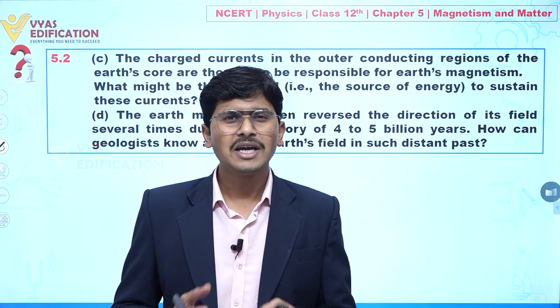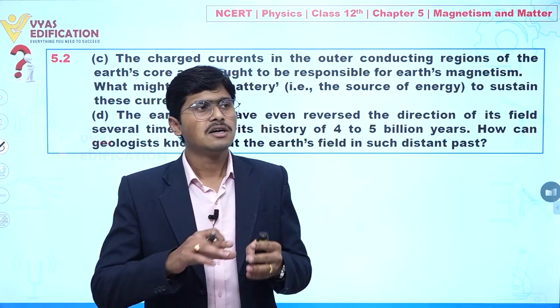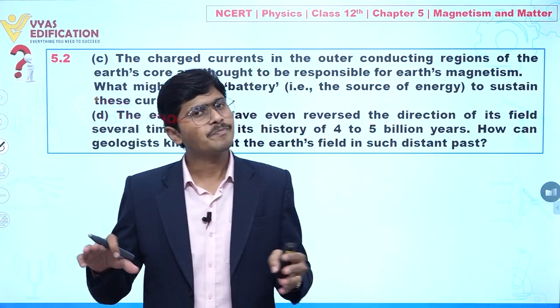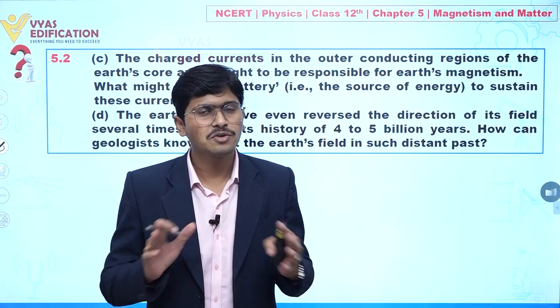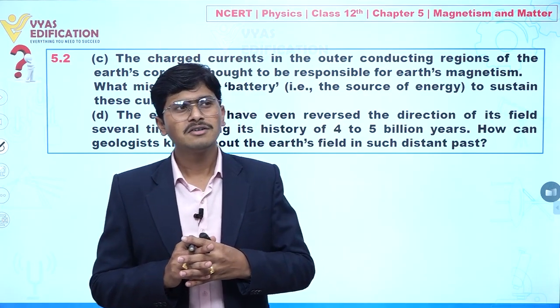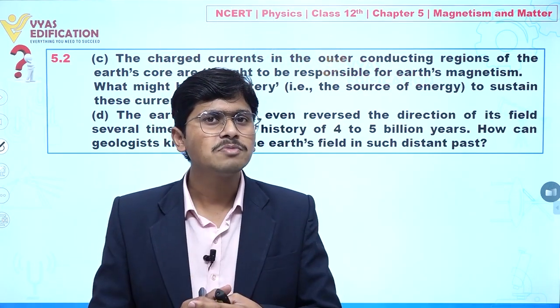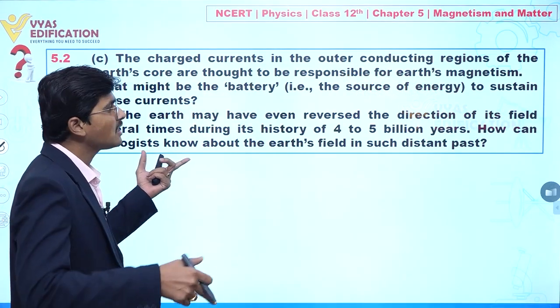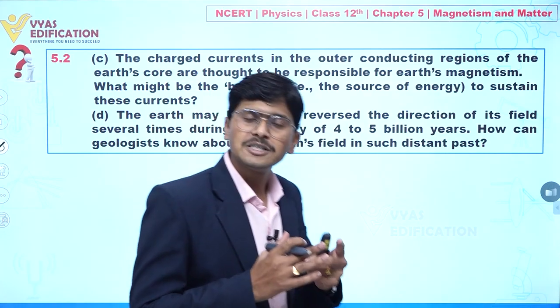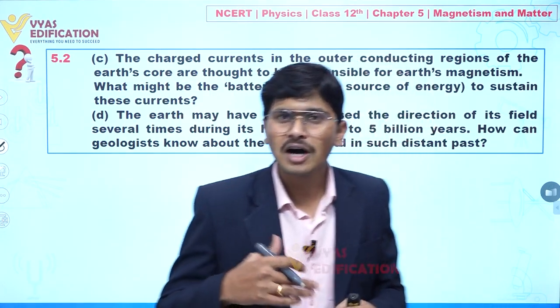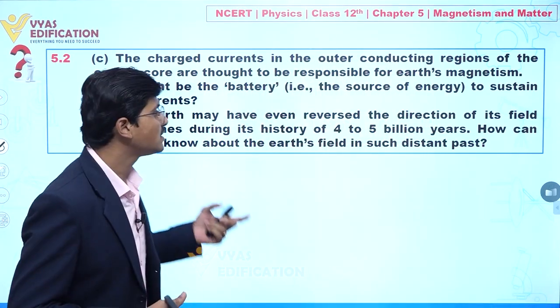Now you can say, sir, we have assumed that there is a magnet at the center of the earth, and due to this magnet we have magnetic field lines. But geologists assume that the direction of magnetic field lines is reversed after some time. How is it possible? It is possible. And how can we know for such a distant past?